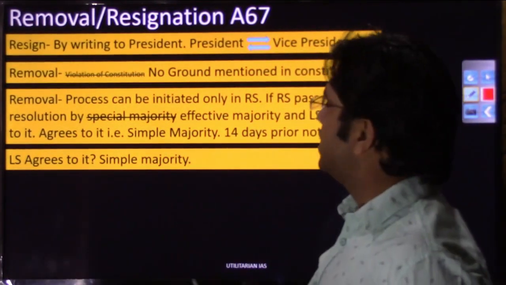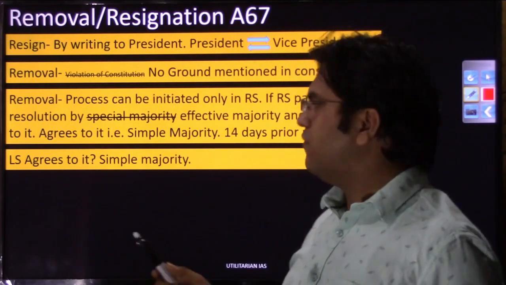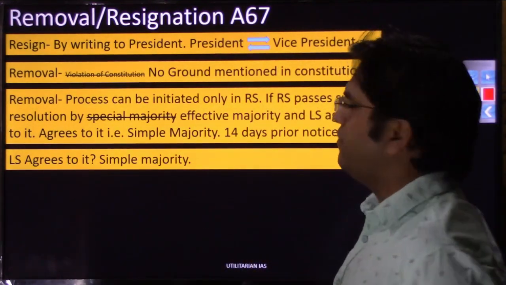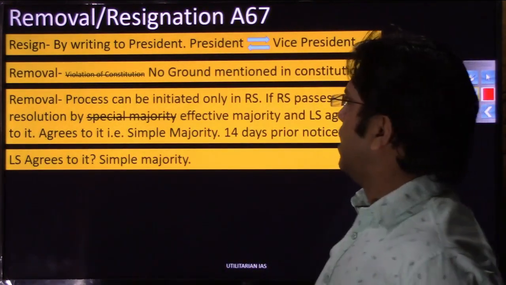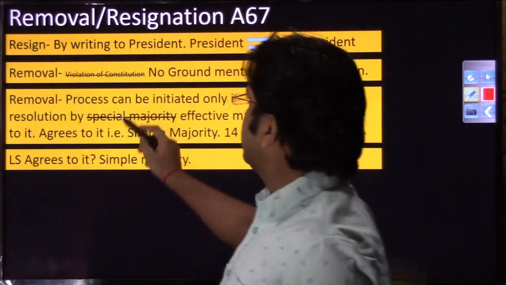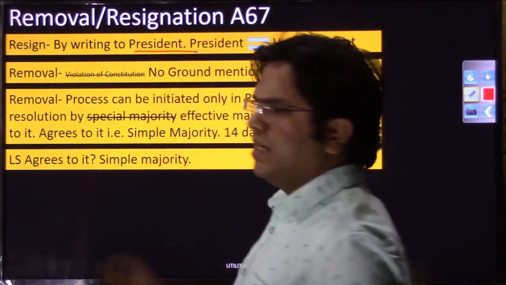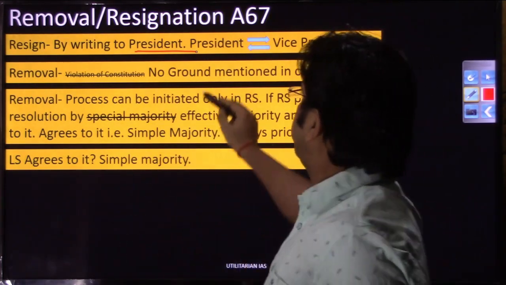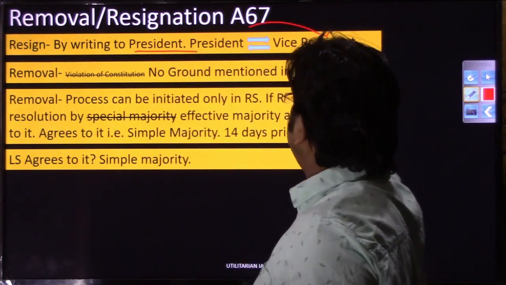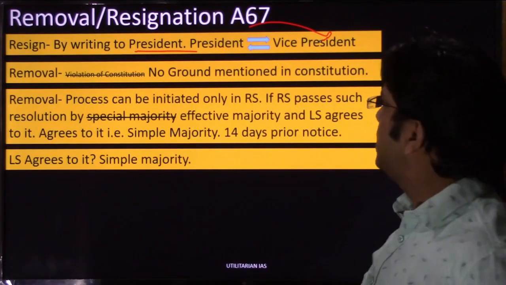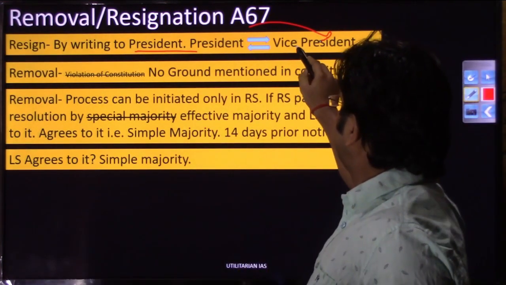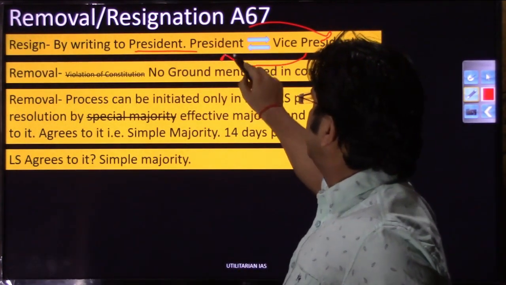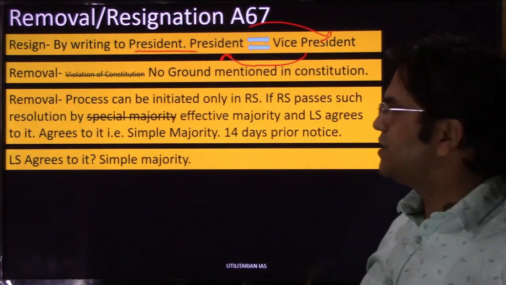But here in this case, for the removal of vice president, you need not have any formal impeachment process. Two methods: either he can resign by writing to the president. In the president's case, who would he write the letter to if he had to resign? If the president has to resign, he will write a letter to the vice president, the resignation letter would be addressed to the vice president, and if the vice president has to resign, he will address his letter to the president.